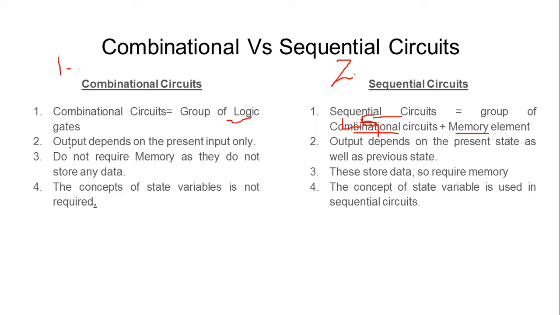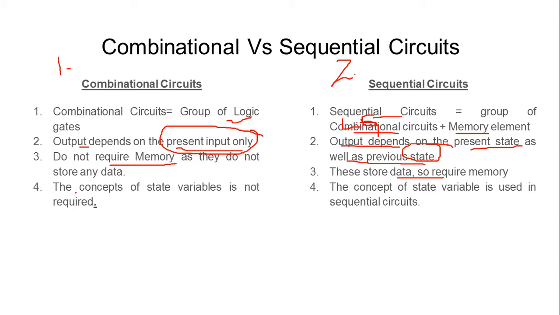The output in combinational circuits depends purely on the present input only. Only the input variables are responsible for generating the output. But in a sequential circuit, the output depends on the present state value as well as the previous state value. So state variables play a vital role in sequential circuits. Combinational circuits do not require any memory, as they do not store any data. Sequential circuits mainly store data, so they require memory.